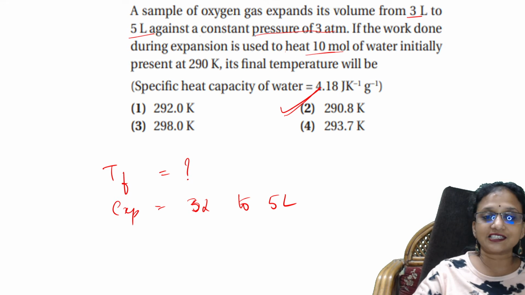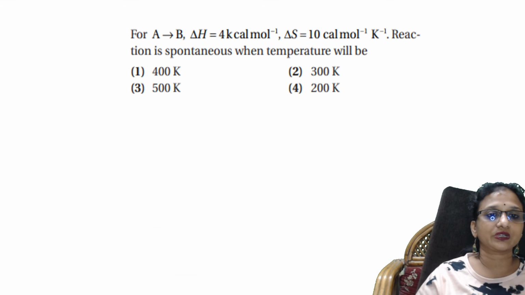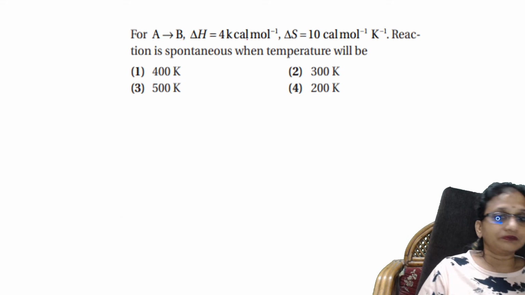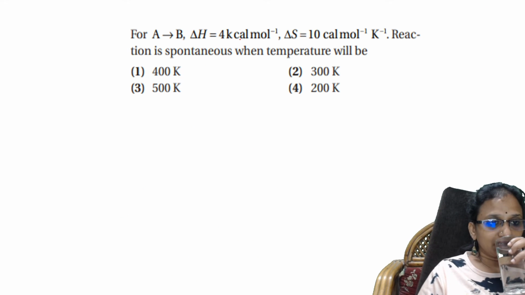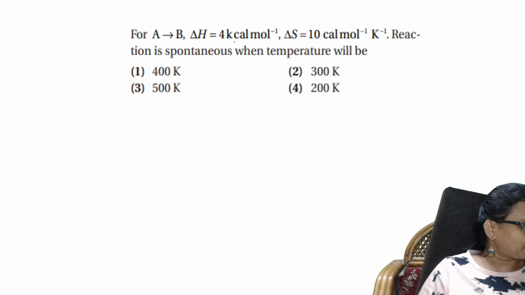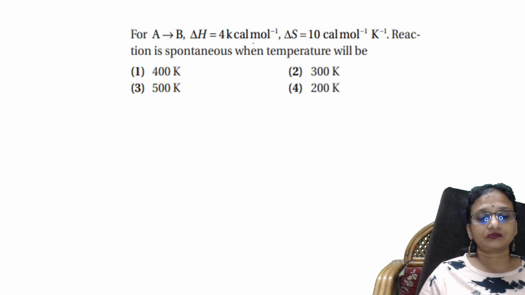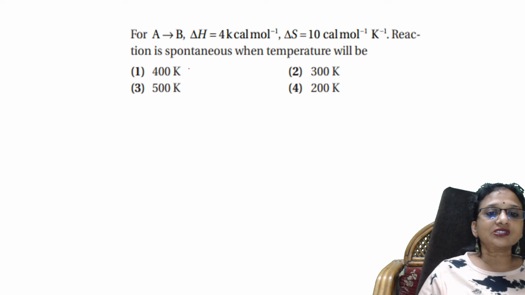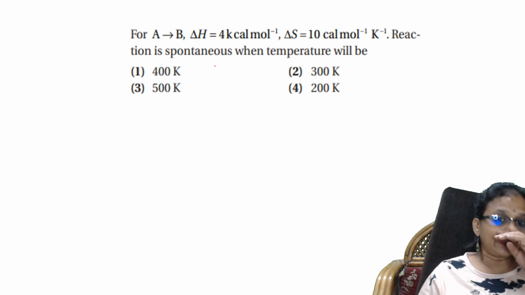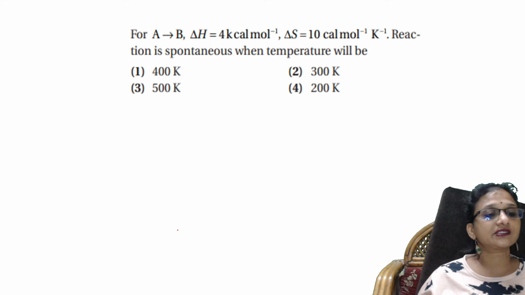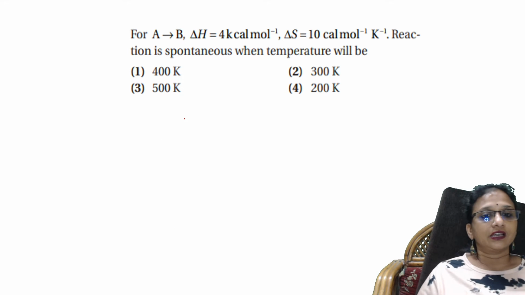Let's see one more question. Easy. One more: for A to B, delta H is equal to 4 calories per mole. Delta S is 10 calories per mole inverse. Is the reaction spontaneous when the temperature is? They're asking you when this reaction is spontaneous. Remember, students, how to do this sum. Let me take the next page and see.